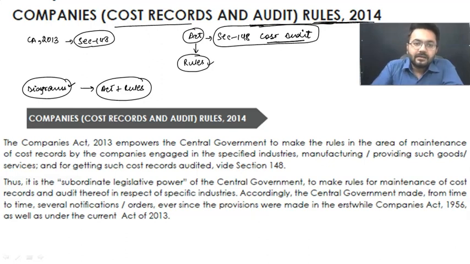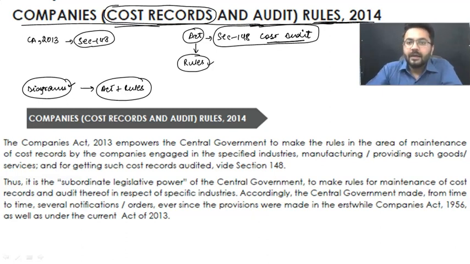Now moving ahead, talking about the rules made under the Companies Act, they are the Companies (Cost Records and Audit) Rules. As apparent from the name itself, these rules are going to tell you about the cost records, what kind of cost records are going to be there. We are going to cover form CRA-1. And when it comes to audit, what is going to be the format of the audit report, who is going to conduct the audit, and how it is going to be conducted. Whenever you appoint an auditor, from which date does the commencement begin, within how much time you need to appoint an auditor, and what is going to be the tenure of that auditor. Is it possible to remove a cost auditor?